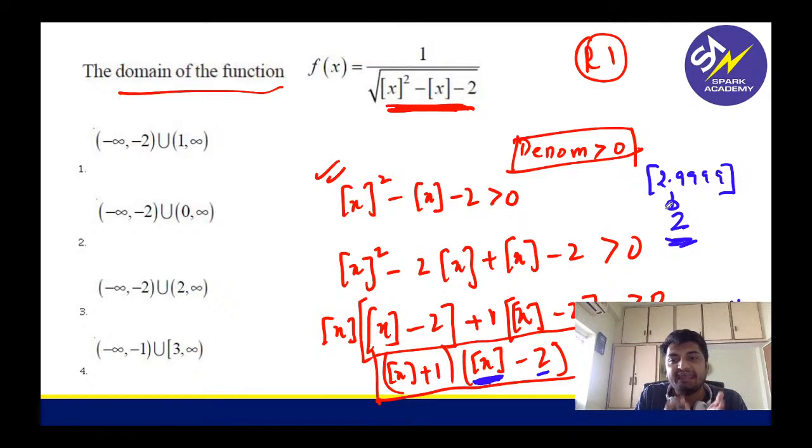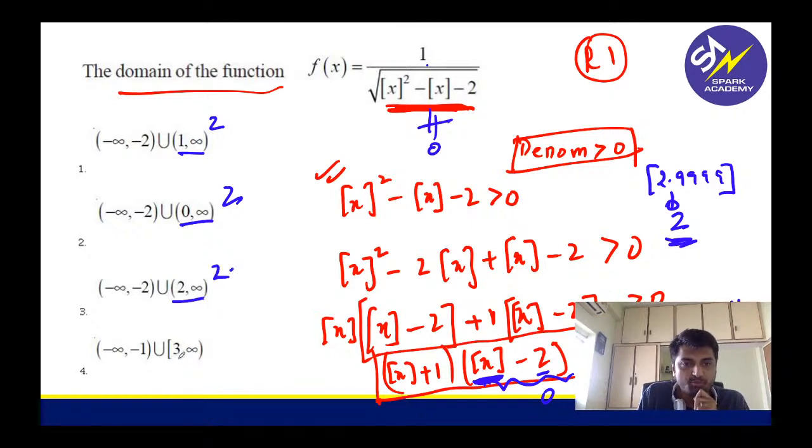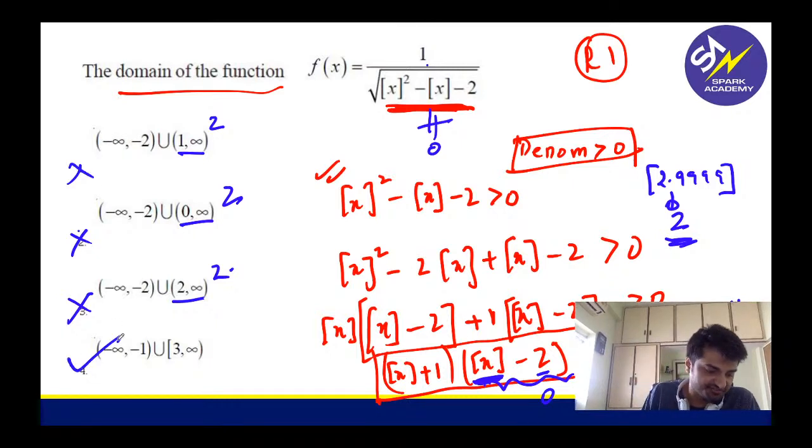So if you take any 2 point something also, this whole part becomes 0. You can't get 0 here, right? It is not equal to 0. So what all options I can eliminate, guys? See, this option has 2, this option has 2, this option has 2 point something. So first, second, third, all of them are eliminated. Fourth is your final answer.